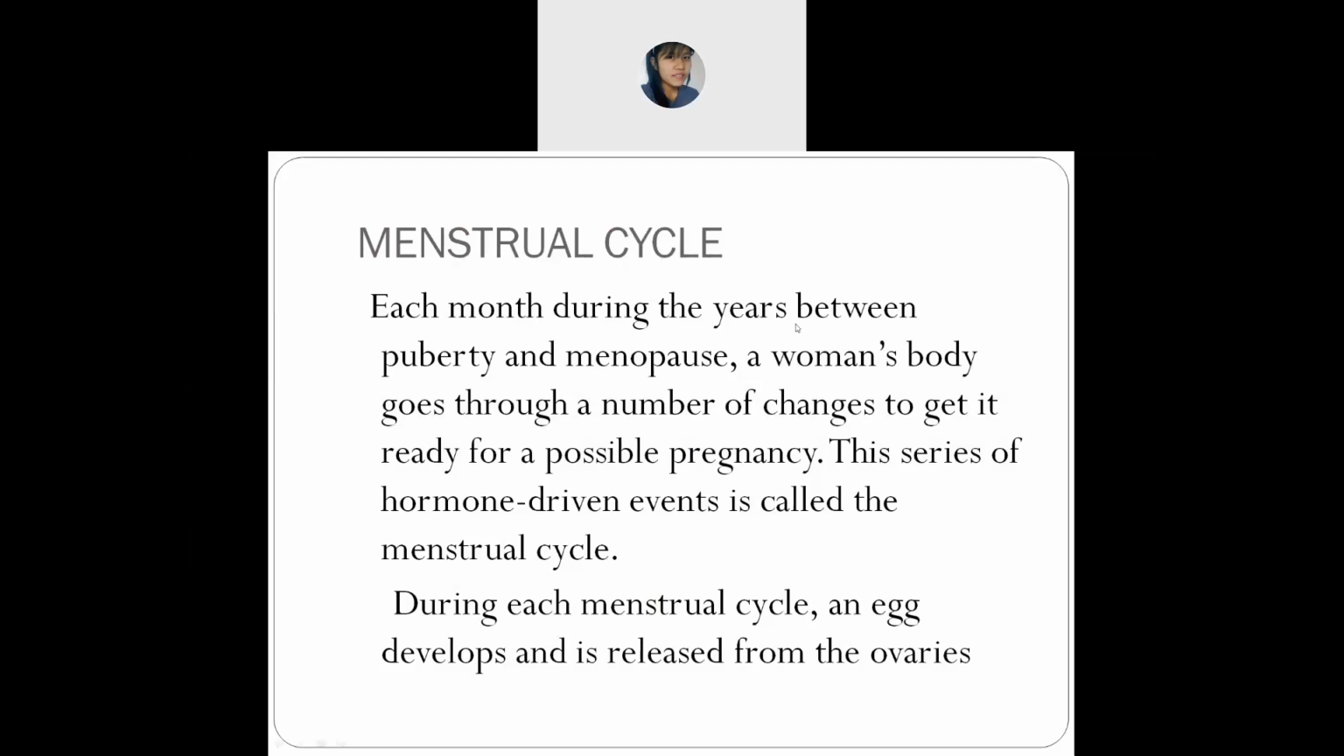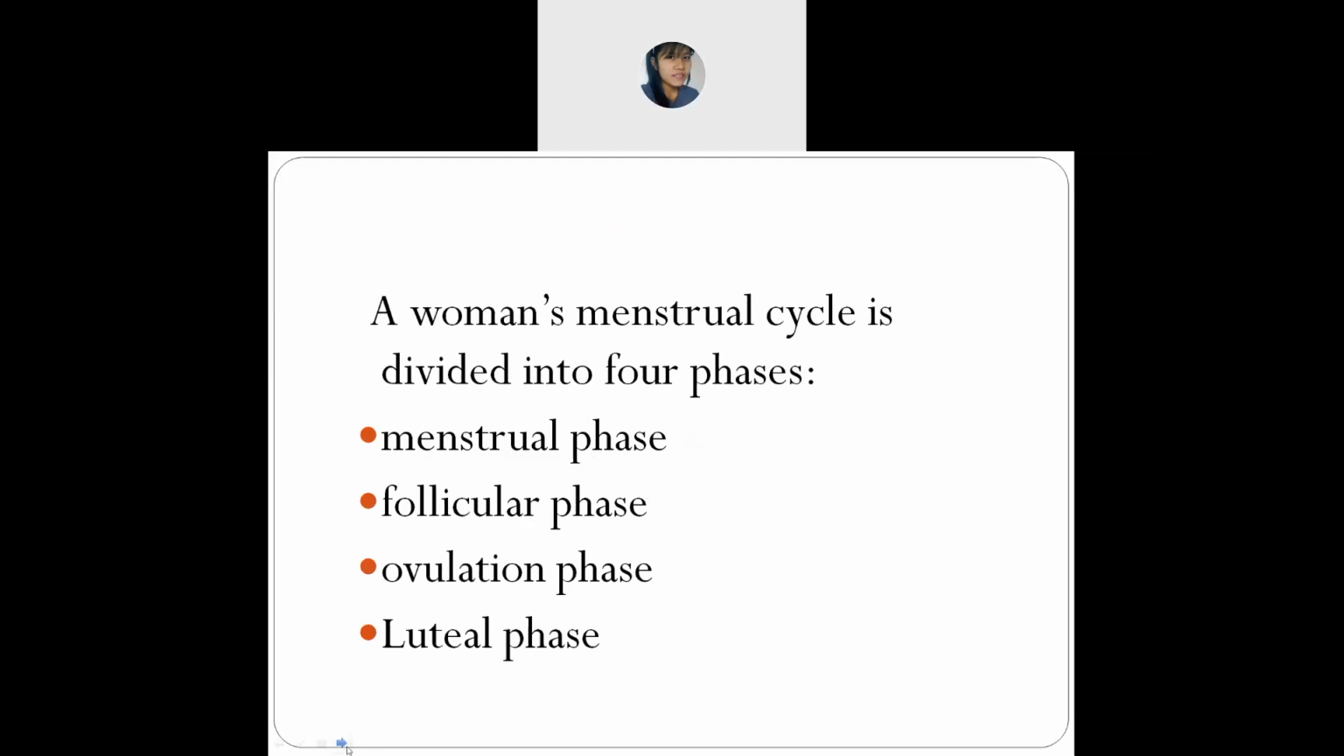Menopause. Do you know the meaning of menopause? Menopause means when a woman stops having periods. When a woman stops getting periods. Understand? Okay. Next,